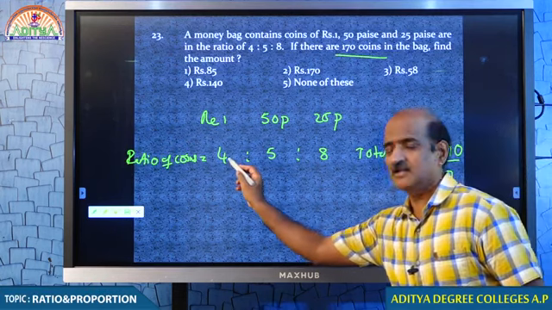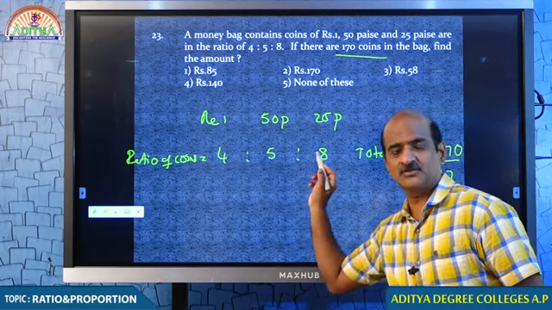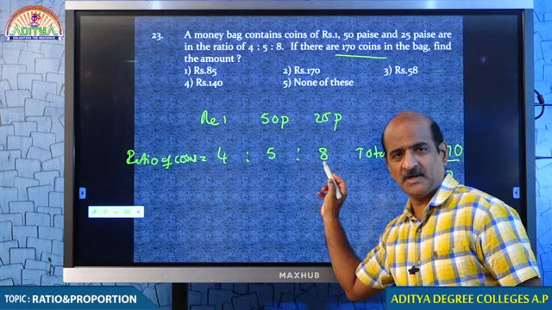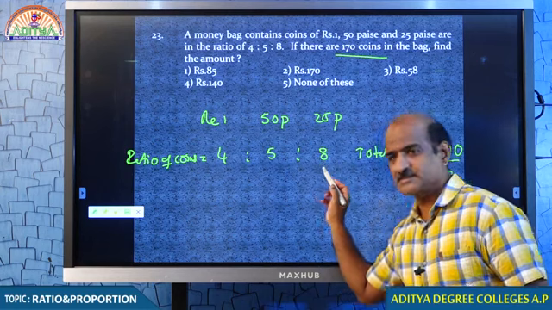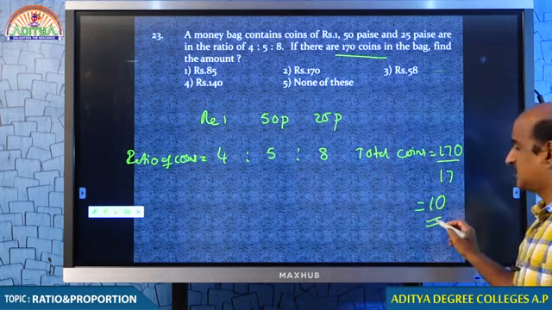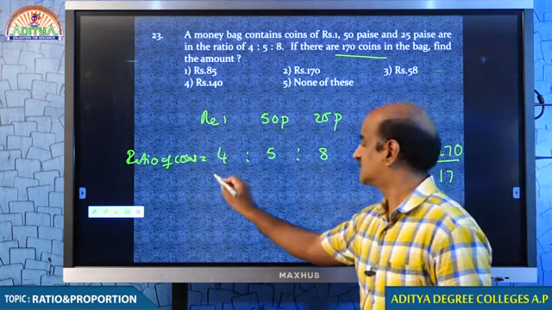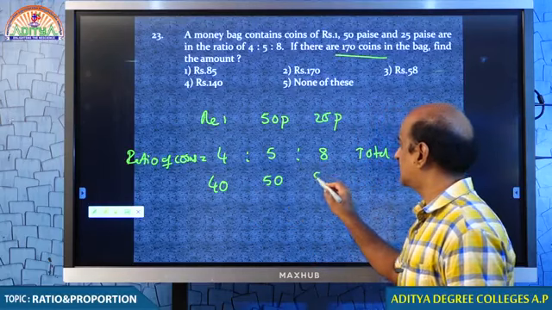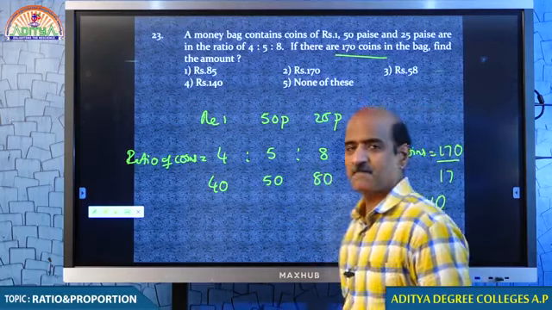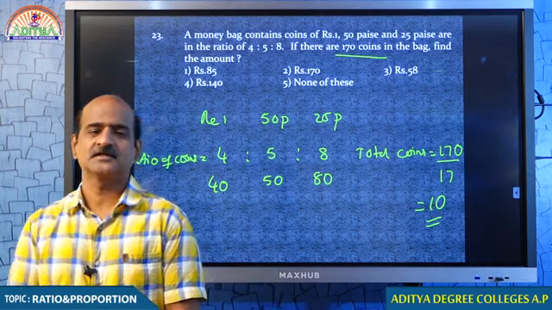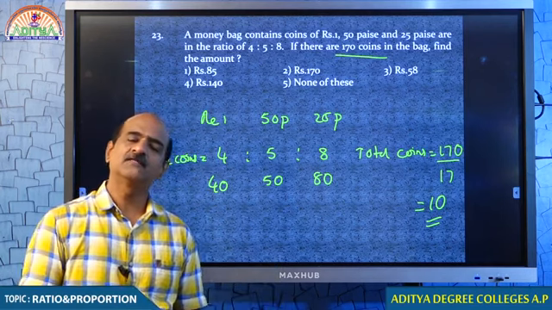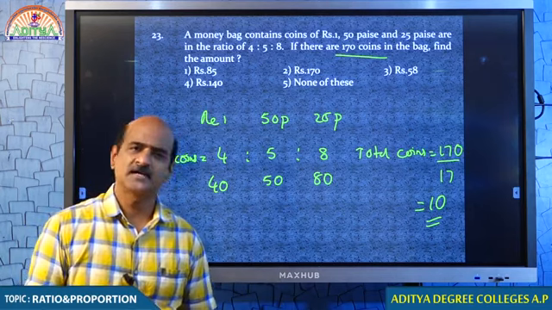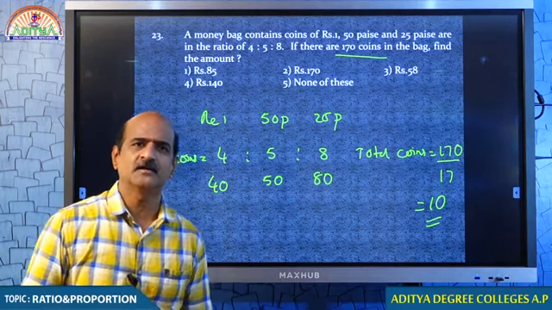170 should be divided in the ratio 4:5:8. 4 plus 5 plus 8, how many parts? 17 parts. 170 by 17, 10. Every one part is 10. 4 parts, 40. 5 parts, 50. 8 parts, 80. You understand? Come on, man. Divide 170 in the ratio 4:5:8. 40, 50, 80. Anybody can divide.